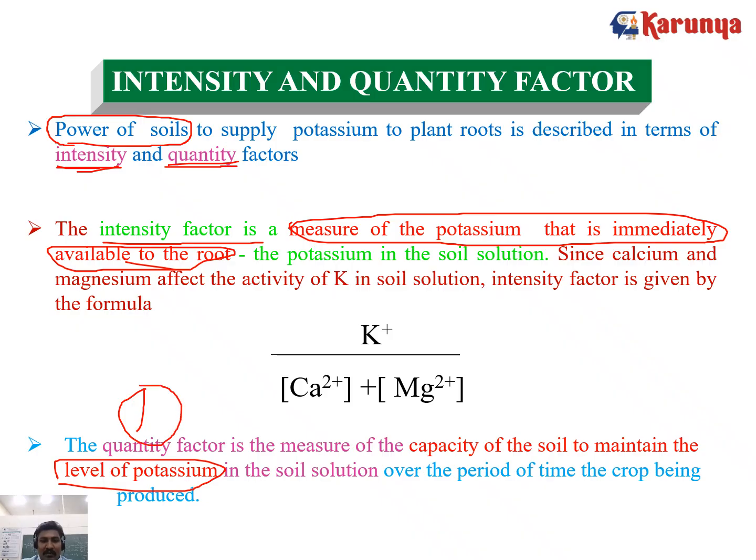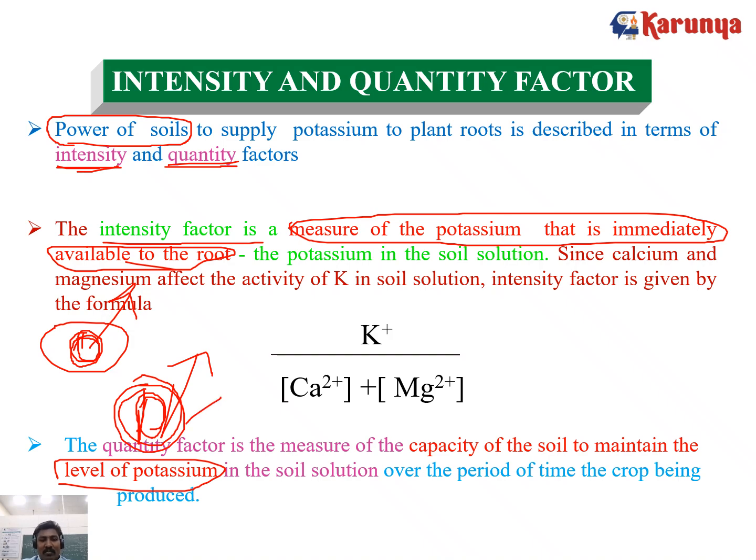How much potassium is immediately available to the crops? How much potassium is maintained is called quantity. And how much potassium is readily available to the plants is intensity. So the ratio between these factors is called quantity and intensity.